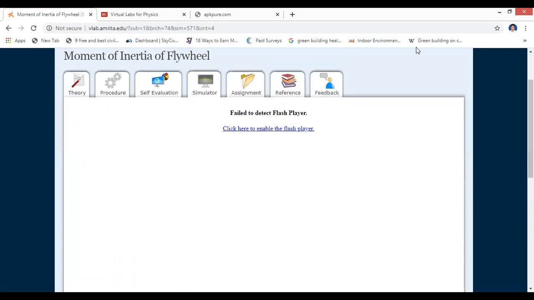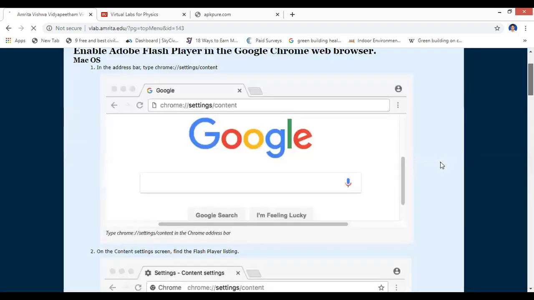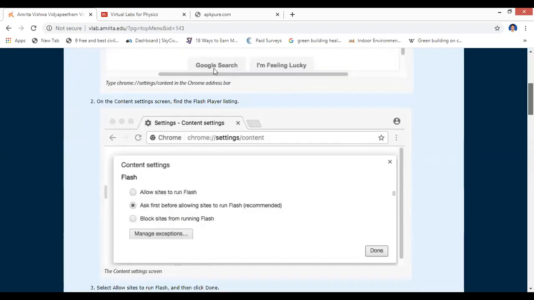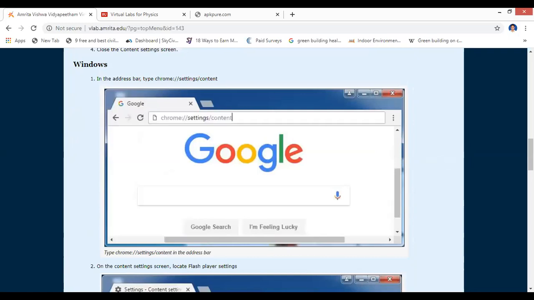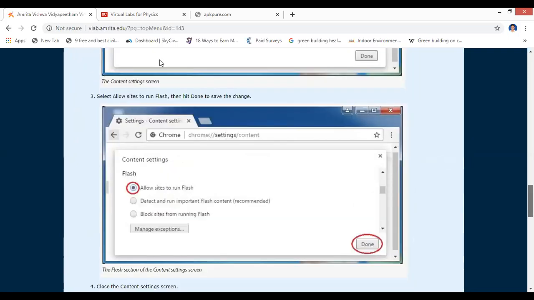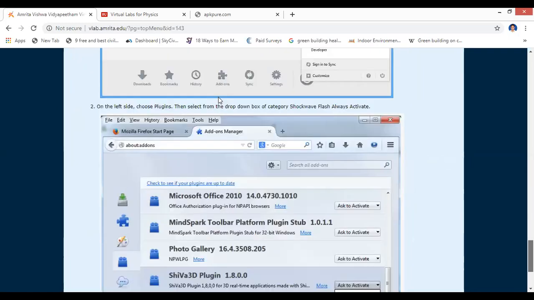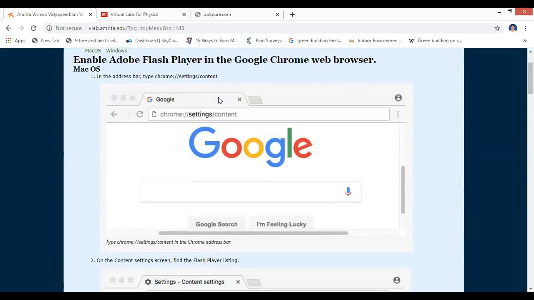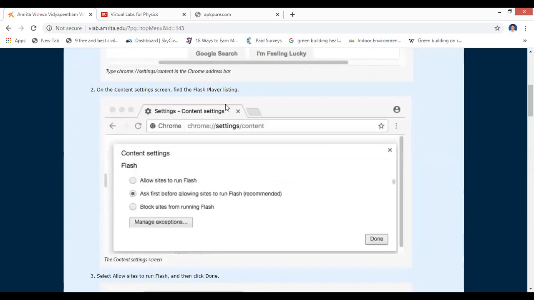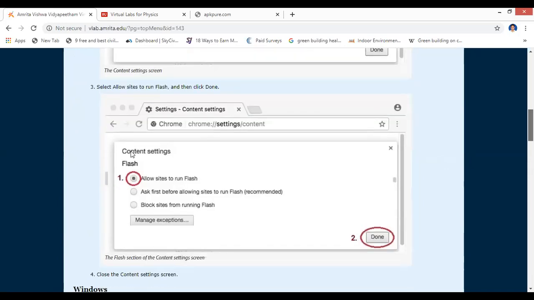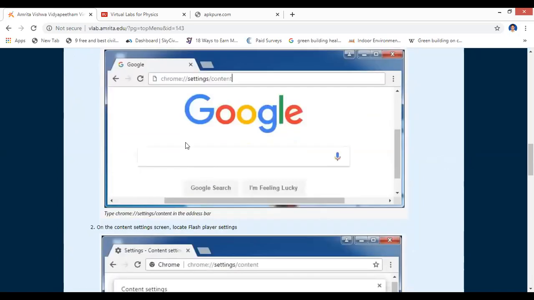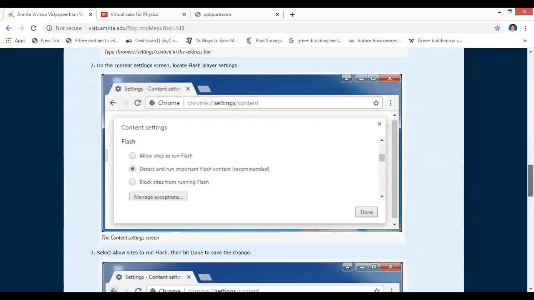For this experiment, you have to enable Flash. You have to go into settings. It is basically given how you have to enable the Flash system. Let me open Google. Go into settings. In settings there is an option, first, before allowing site to run Flash, and then you have to go to allow site to run Flash.